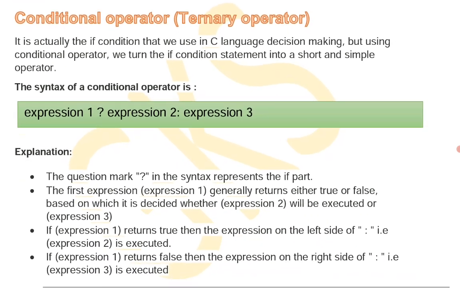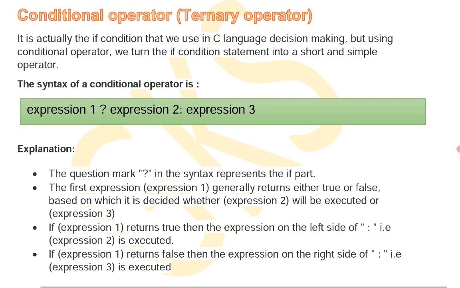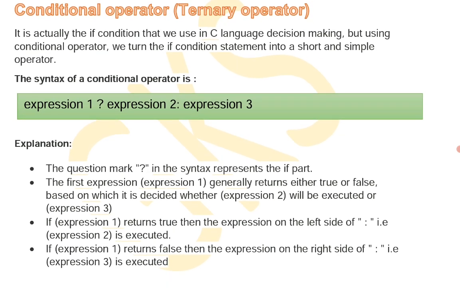Conditional operators. Conditional operator means ternary operator. It is actually the if condition that we use in C language decision making, and it is generally used with a question mark symbol. The syntax is expression 1 question mark, expression 2 colon, expression 3. In this conditional operator, the condition or expression 1 is evaluated first, and if it is true, expression 2 is executed, and if it is false, expression 3 is executed.